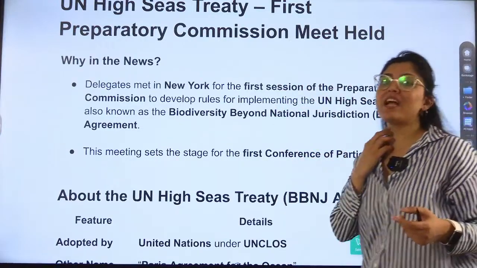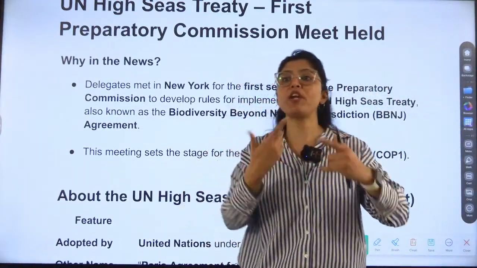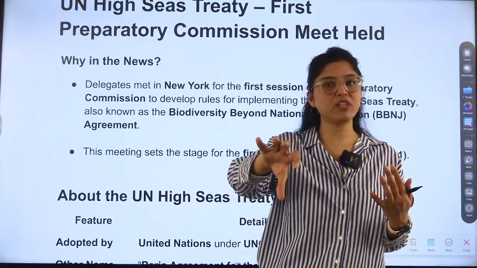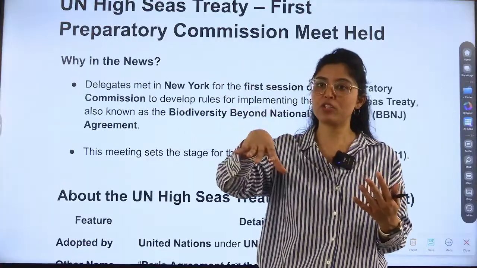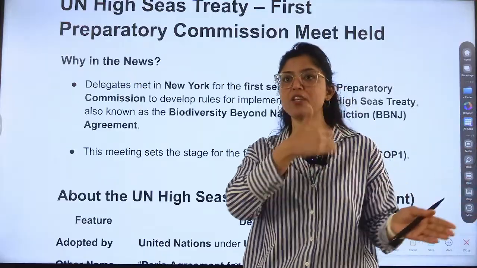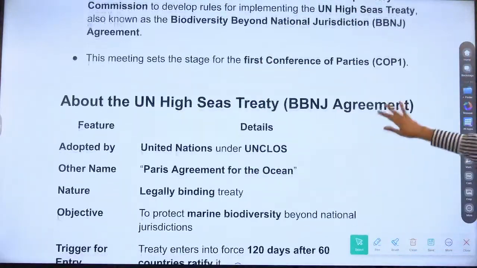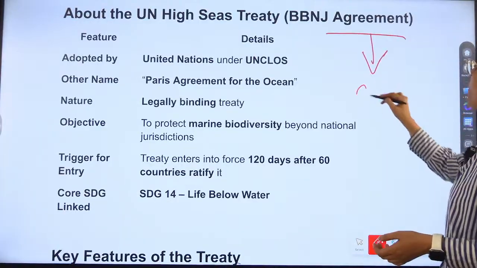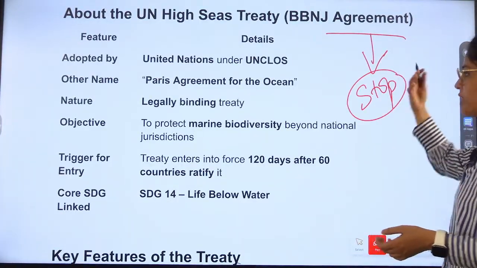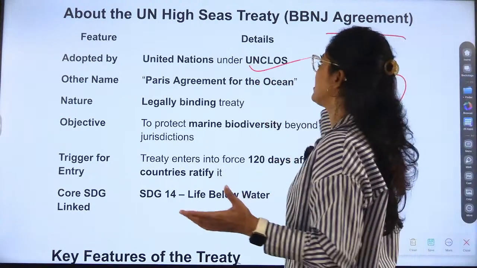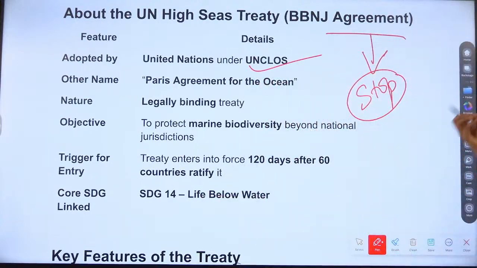Now, what is happening in the high seas? Countries are exploiting the resources. We see China also. Sometimes it goes beyond the jurisdiction, enters other countries' periphery, and starts exploiting the resources. We have seen this in the Indian Ocean also, right? About the United Nations High Seas Treaty: to stop countries from exploiting the resources and doing damage. Already we are facing so many damages, right? So to control everything, this framework has been made.